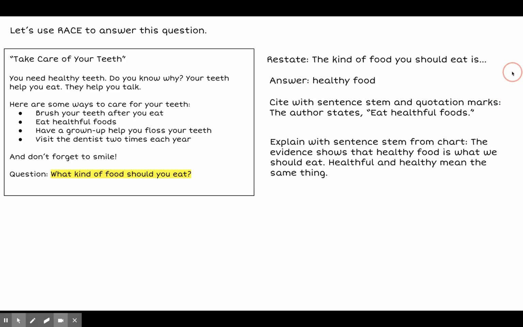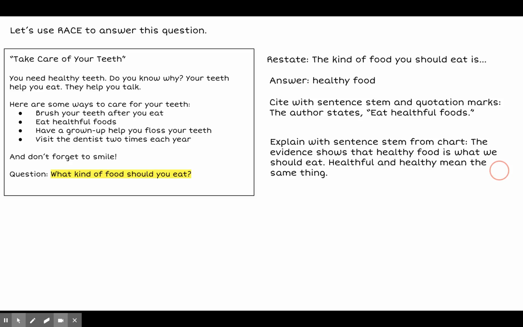Now I have to explain with the sentence stem from the chart. So one of the sentence stems is the evidence shows. Okay, so I'm going to use that one. The evidence shows that healthy food is what we should eat. Healthful and healthy mean the same thing. So I've explained it by saying, I said healthy is my answer. It says healthful here. So I need to help explain how healthful and healthy are related. Now, I want you to know, I know this is a super easy text for you to read, but I did this on purpose because we're practicing this skill.